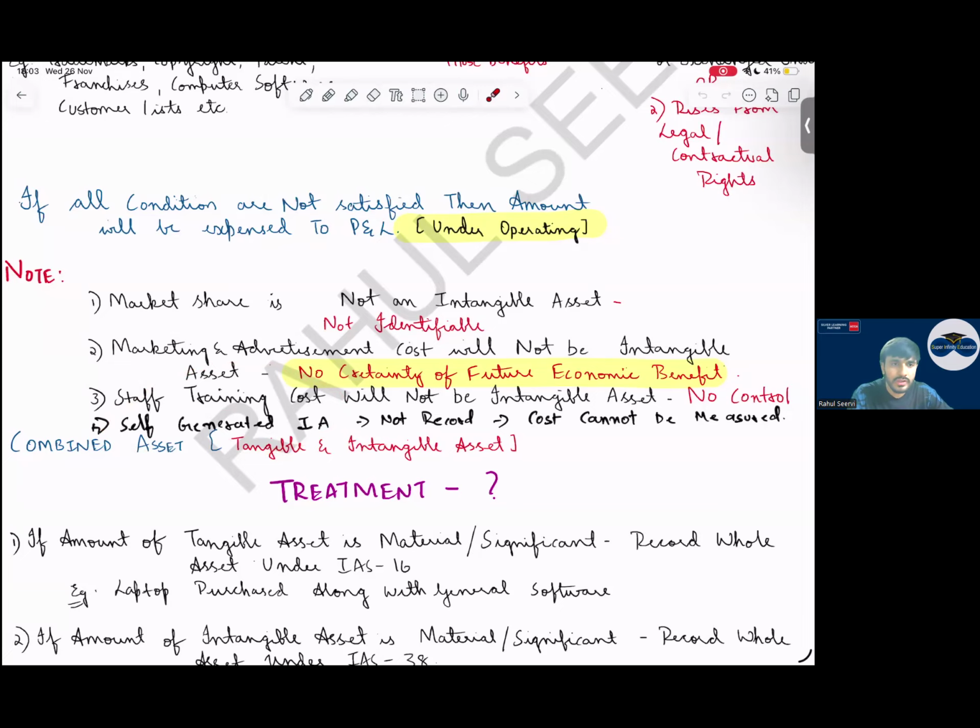Why will we not record it? We will not record it because the cost cannot be measured reliably. So internally generated brands are not recorded. In your pre-mock, there is an MCQ regarding self-generated intangible assets.